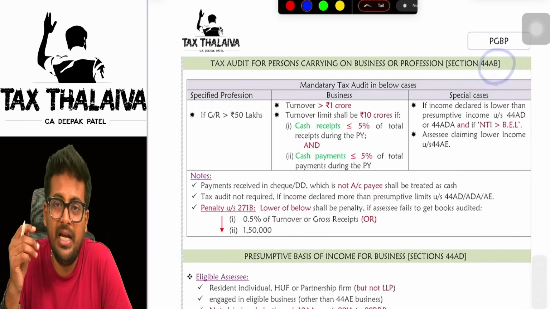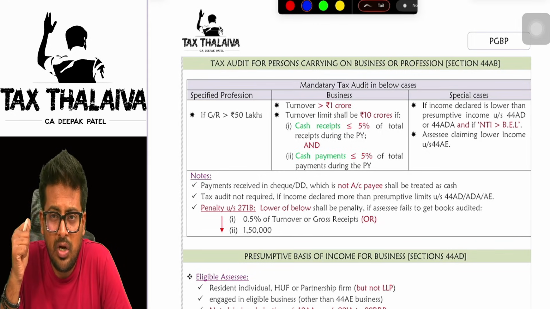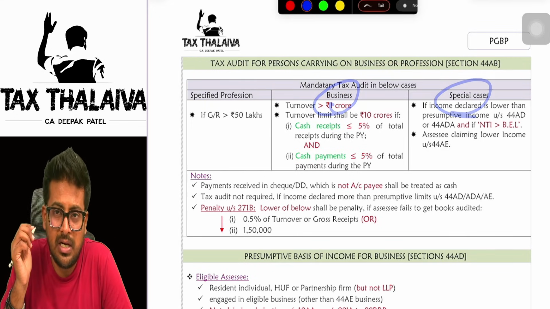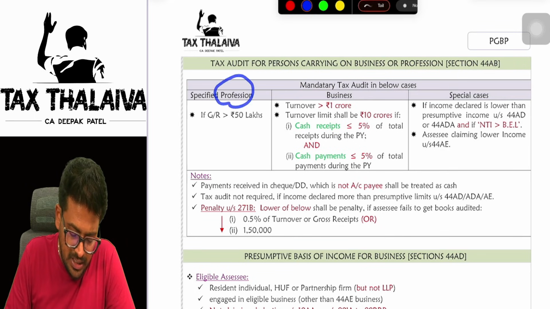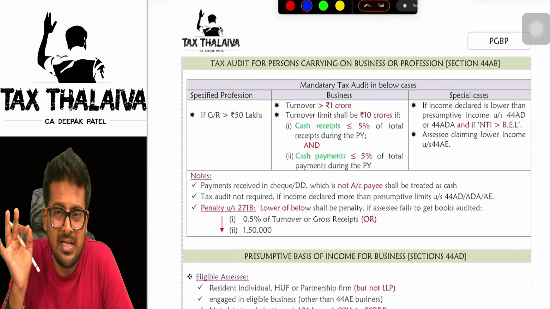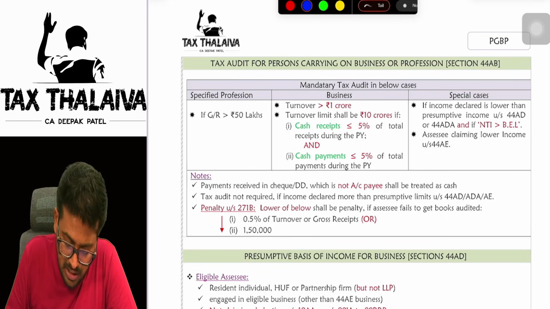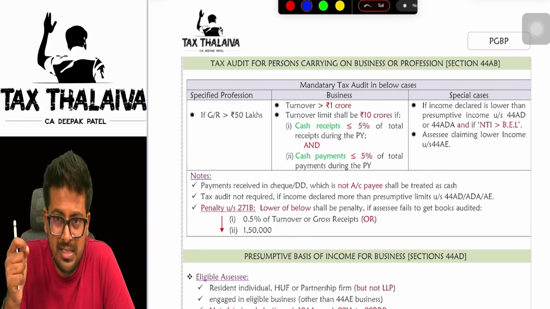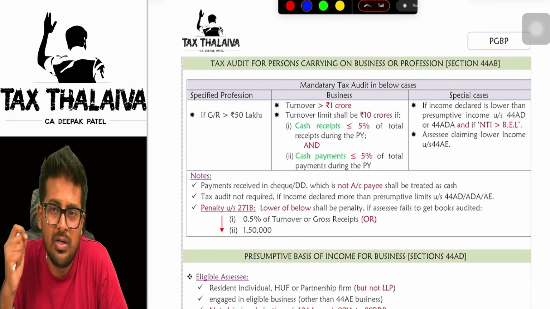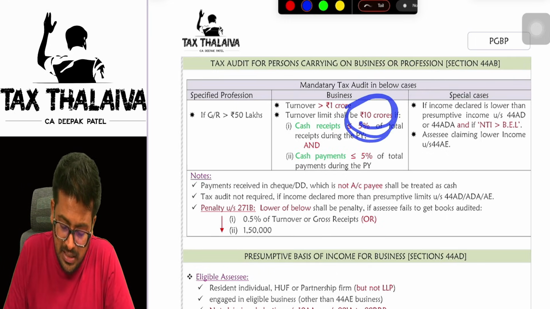Next section is 44AB, very very important, tax audit. See, there are three things. One, you are running a profession or doing a business. In the case of a profession, if your gross receipts are more than 50 lakh rupees, and if you're doing business, if your turnover exceeds 1 crore. Mind you, in your business, if all the receipts and payments, both, in prescribed modes are less than or equal to 5%, in that case the turnover limit is 10 crore rupees.